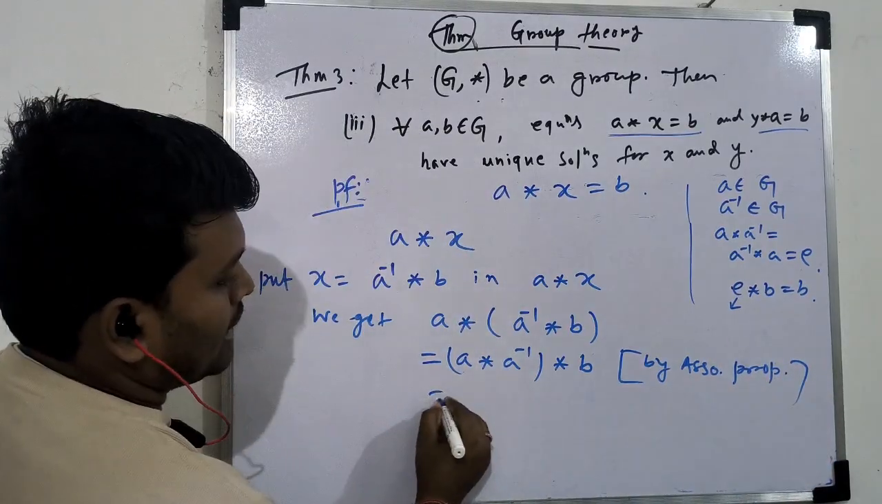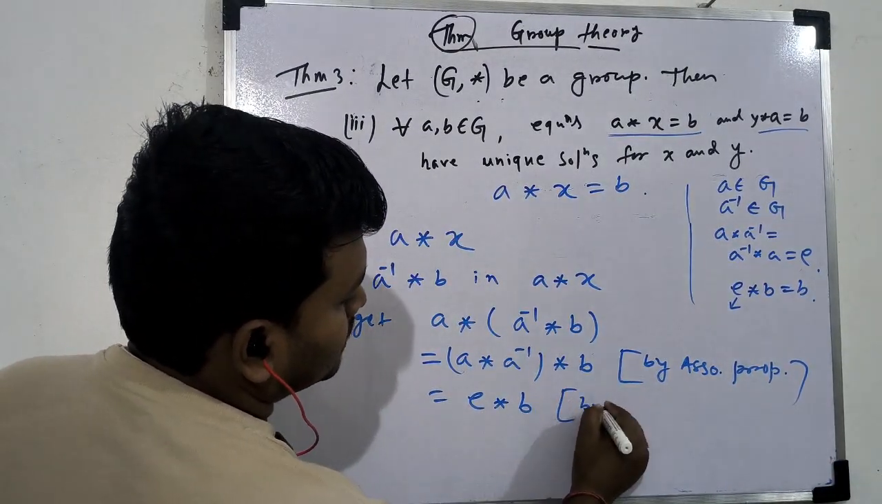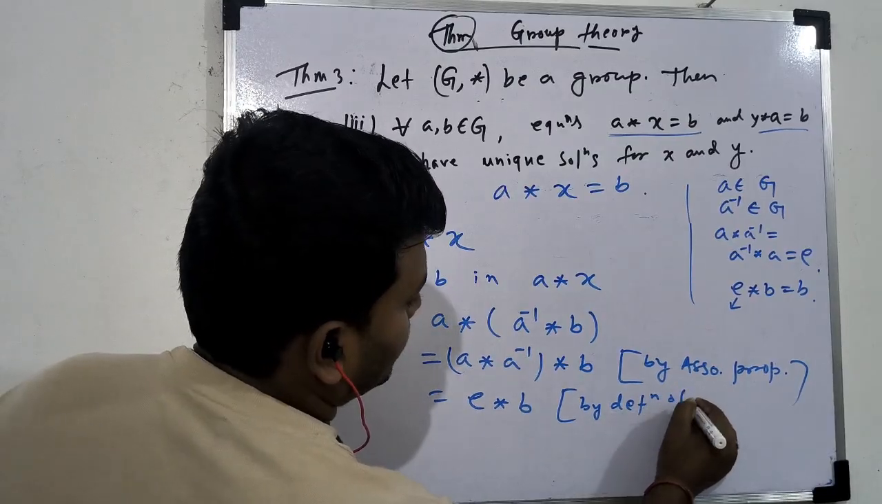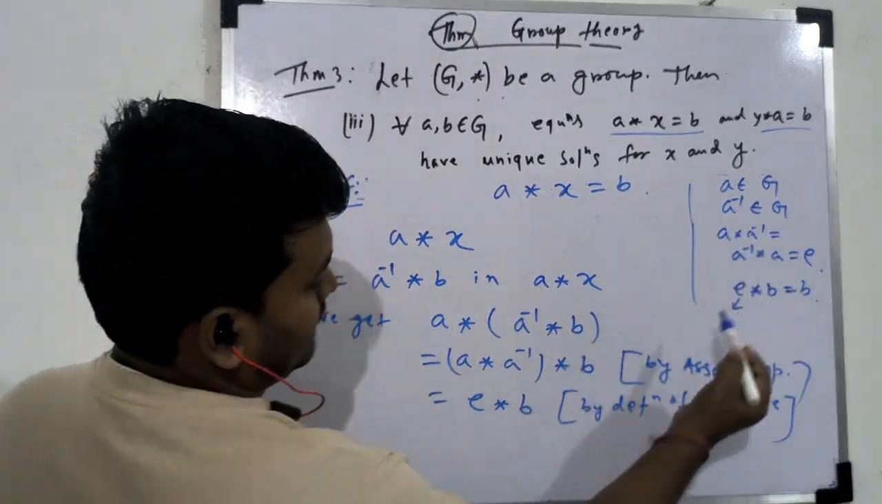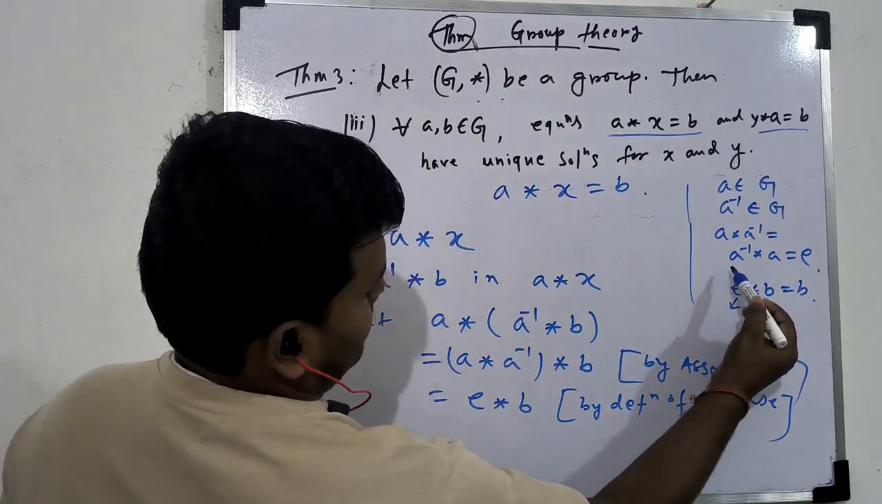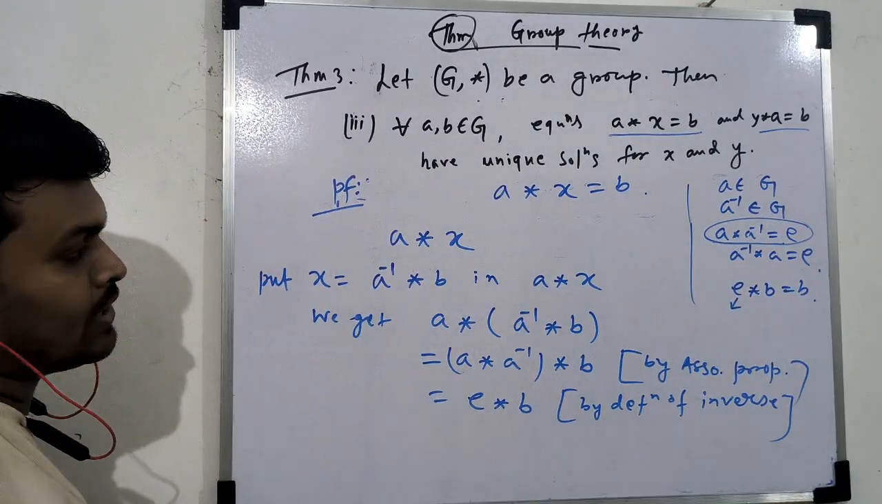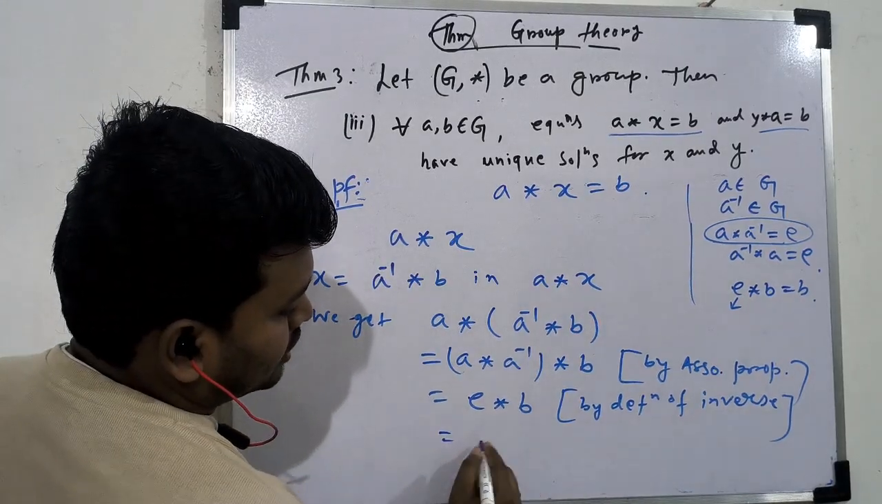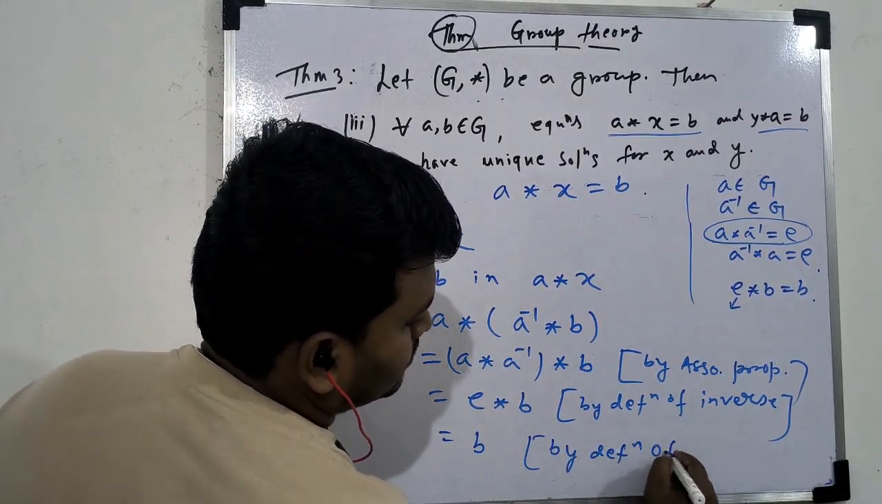ठीक है, and this will be E star B. So this is by definition of inverse, because A is an element, so A star A inverse equal to E. So this one, using this one definition of inverse, and therefore this will be B. So this is by definition of identity.